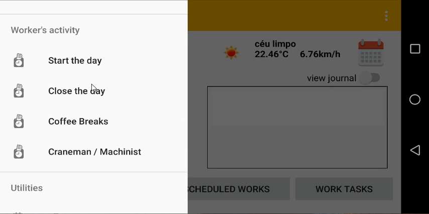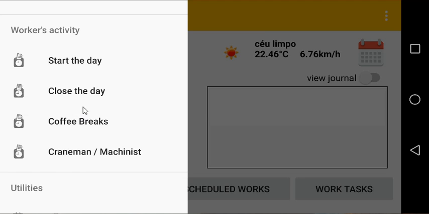Next, we have the workers activity menu. This is related to attendances of workers at the construction site, and the first two submenu options are start the day and close the day, for signaling the start of the workday for a worker, and at the end of the workday for signaling the end of the workday for an individual worker.